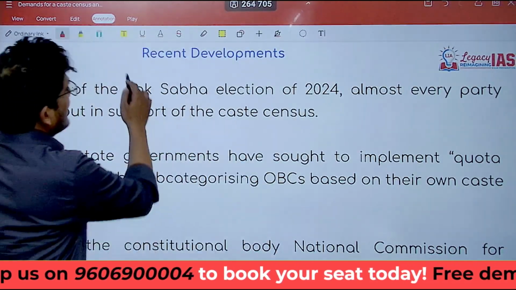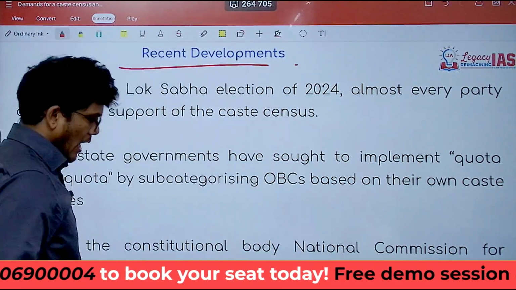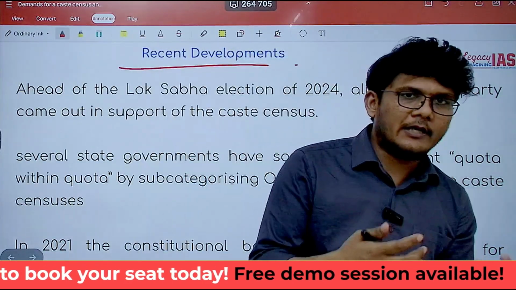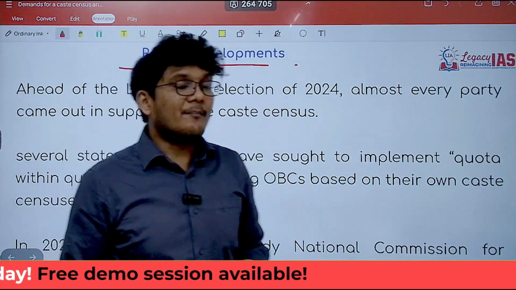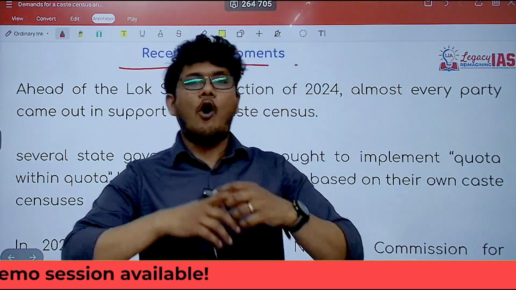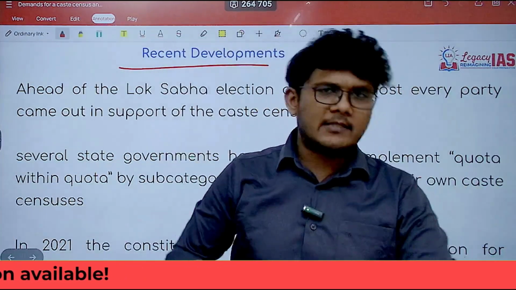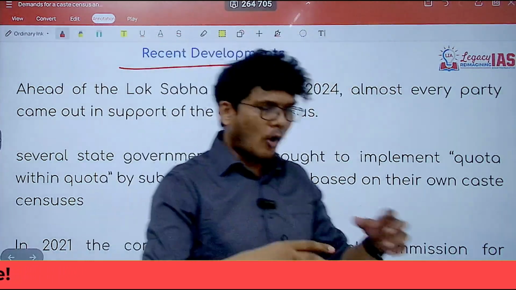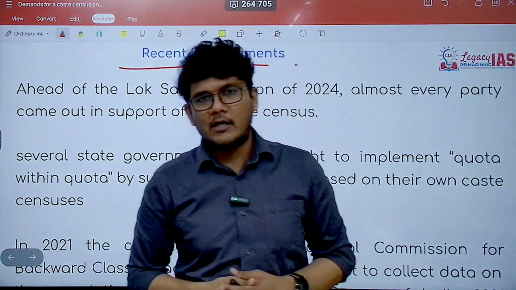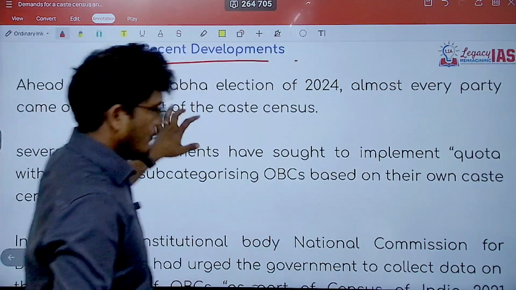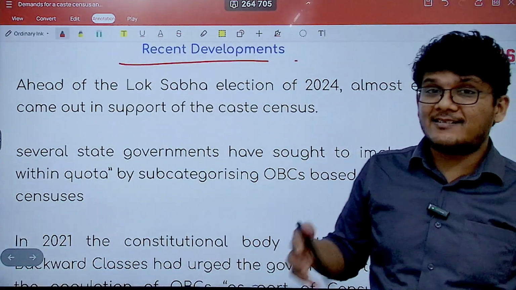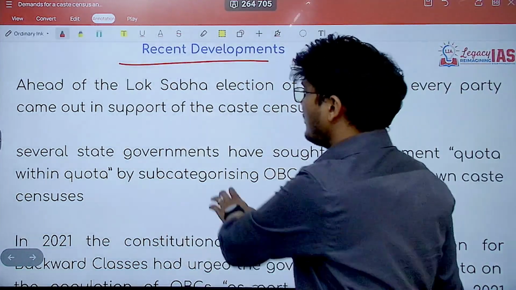Moving ahead, what are the recent developments? Ahead of the very recent Lok Sabha elections that happened in 2024, there was a demand for a caste census from almost all political parties. Almost all the opposition and the political parties demanded a caste census. Now, we will understand why this caste census is being demanded. We'll understand the reasoning of that as well.